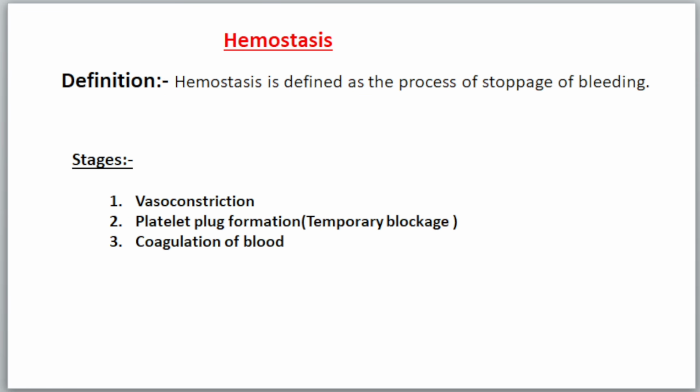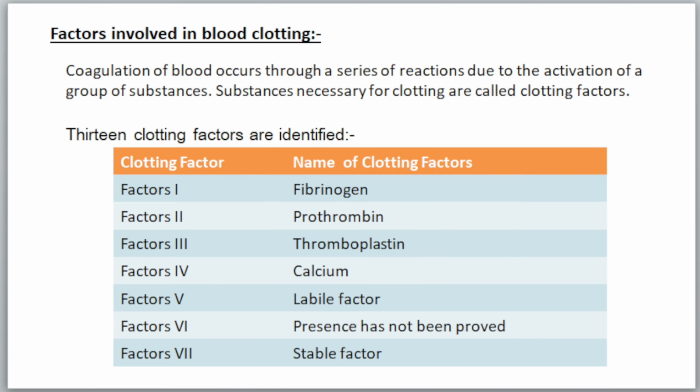Then what is hemostasis? It is an additional point I add, and I think it is helpful for a better understanding of this topic. Hemostasis is defined as the process of stoppage of bleeding. So hemostasis is a process that explains the procedure of stoppage of bleeding, and it occurs through three stages. First, vasoconstriction; second, platelet plug formation, which forms a temporary blockage; and then coagulation of blood, which forms a permanent blockage.